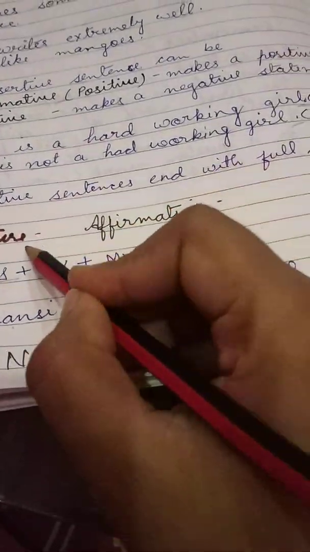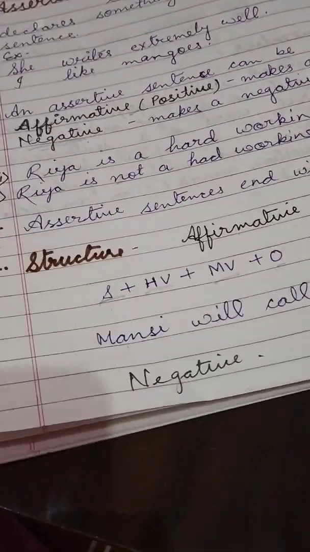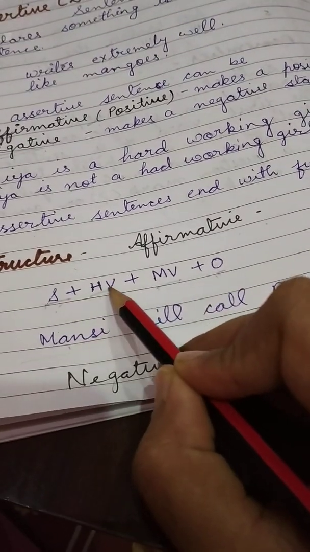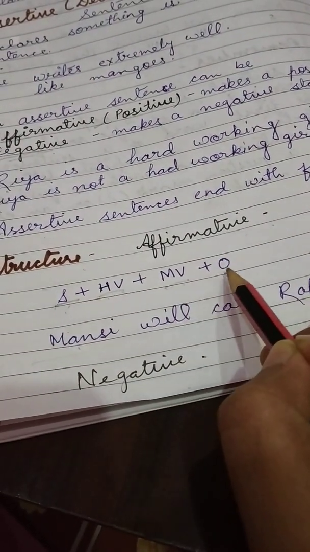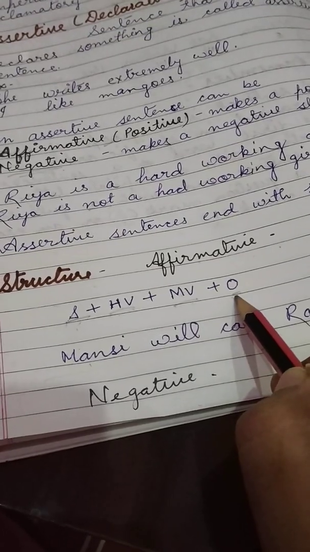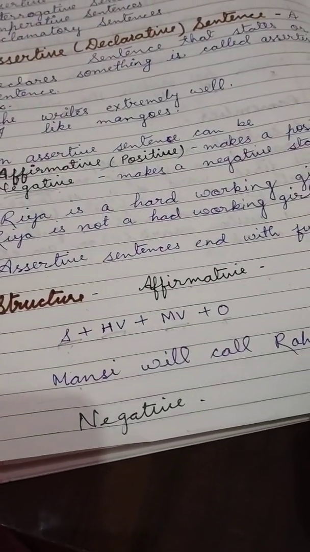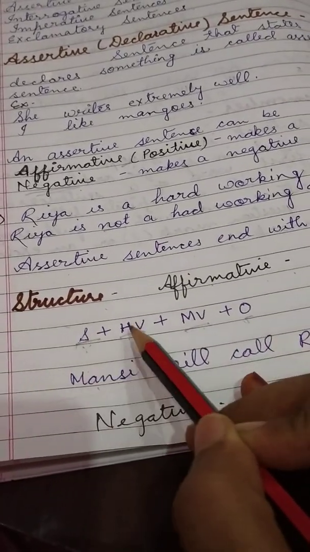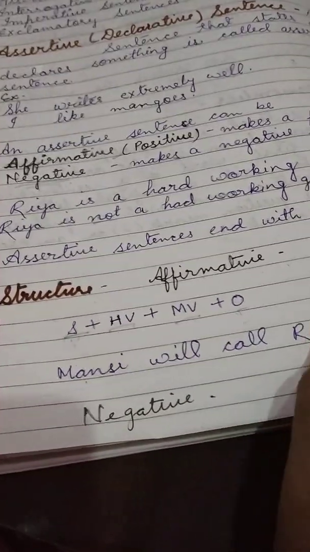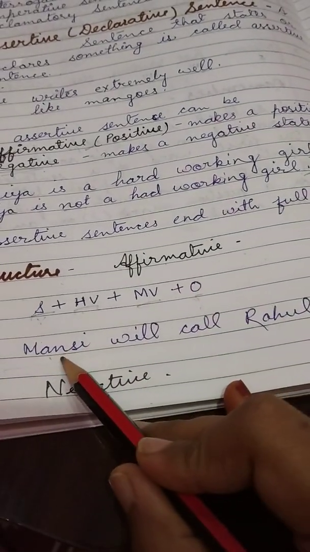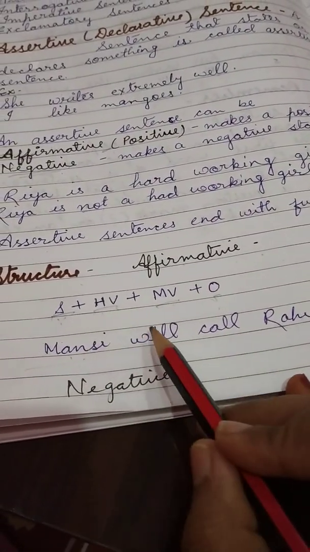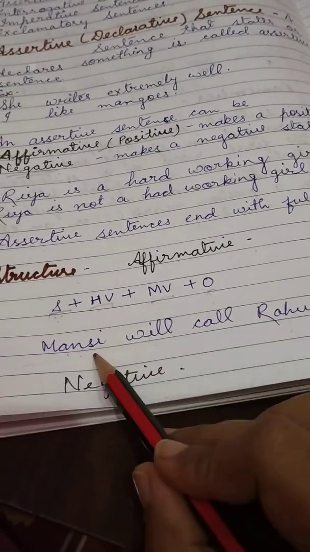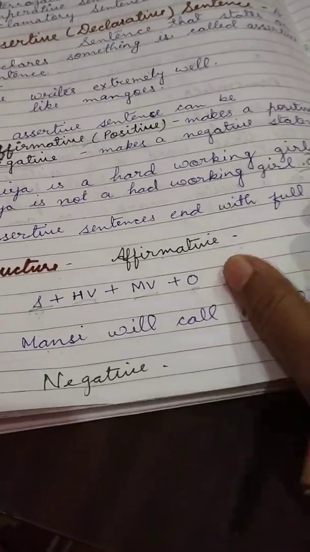Structure of the affirmative sentence. Firstly, we write the subject, then helping verb, main verb and object. In the last video, we discussed the structure of the sentence. We know that firstly we write the subject, then verb, then object. Like, Mansi is the subject, will is the helping verb, call is the main verb and Rahul is the object. Mansi will call Rahul.